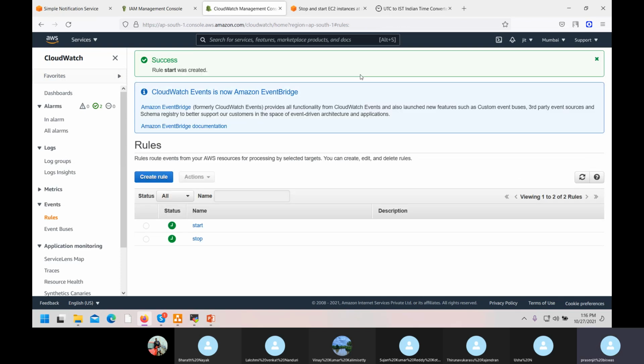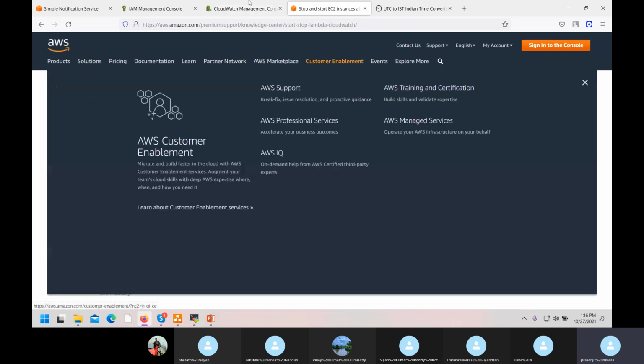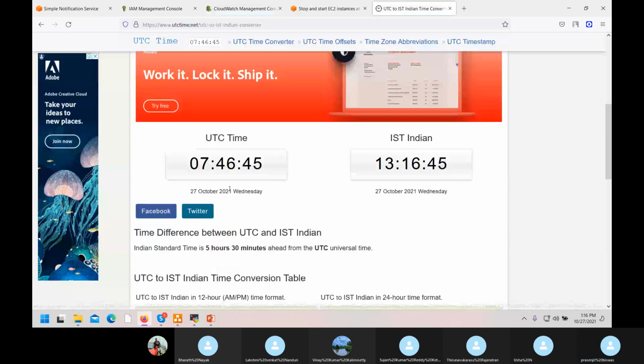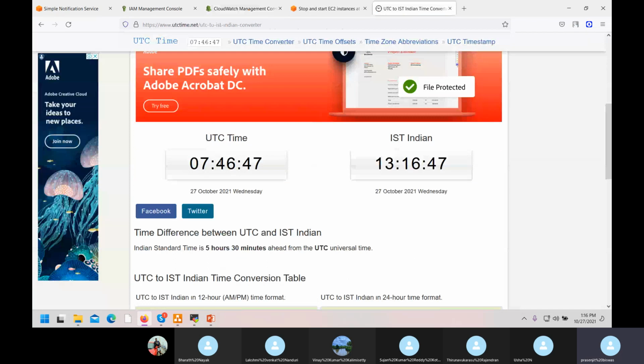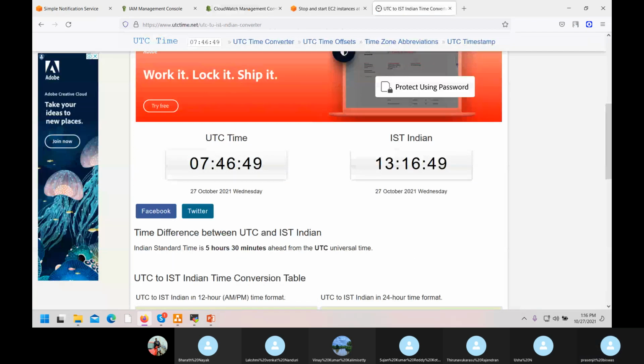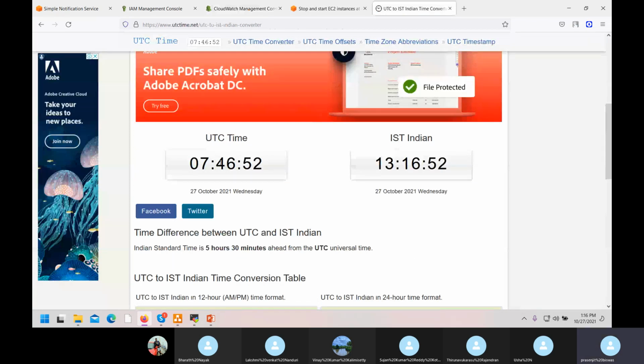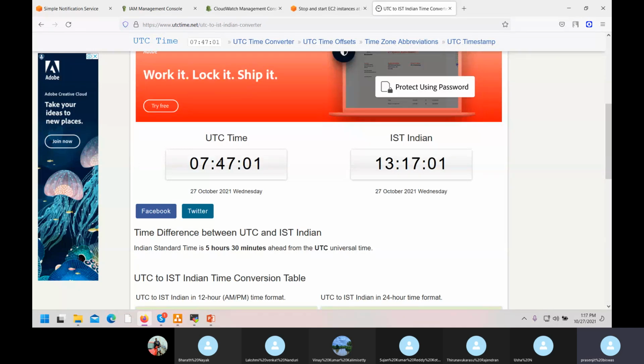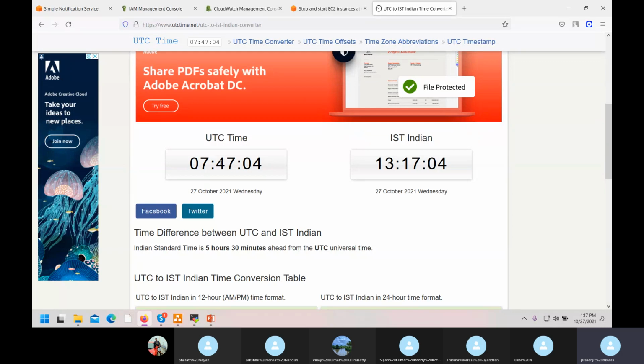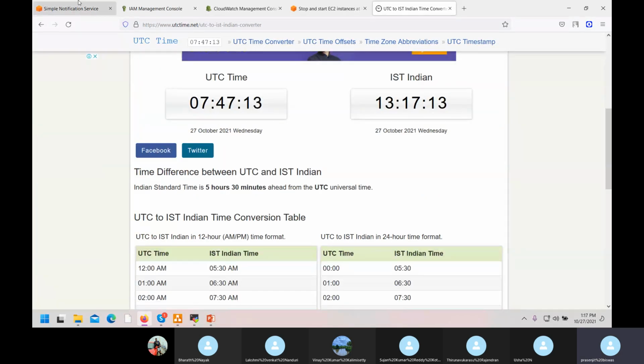Now, as per our rule, we work on UTC. When it is 50, it should stop. Okay. Now this is where I have to see. Yesterday night it didn't work. Does it automatically add with the instance or do we need to do it? Nothing. You have done it now. You have created the rules now. While creating the lambda, I have given my instance ID. So all is interlinked. Okay. Now we just simply have to wait here.